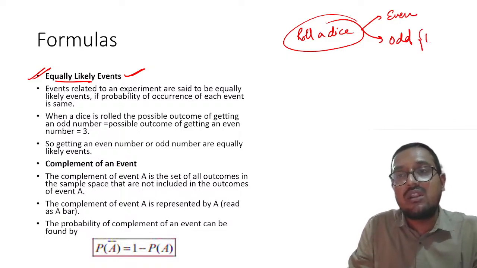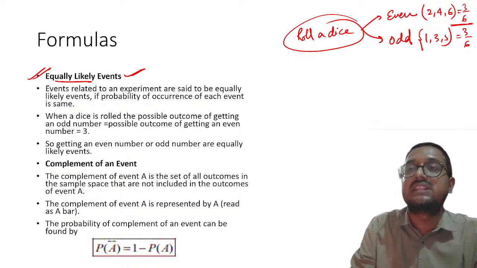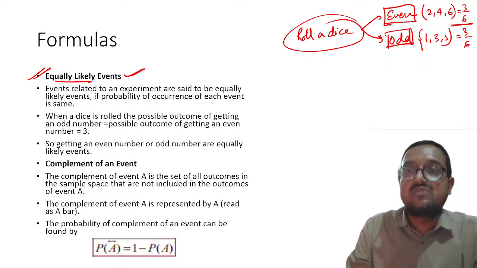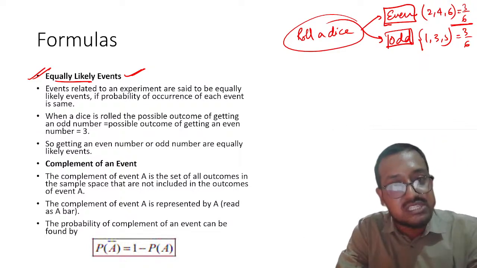So you know that odd numbers are 1, 3, 5 and even numbers are 2, 4, 6. So please remember, this will be nothing but 3 by 6. This will also be 3 by 6. That is, same probability is there. Even has probability of 1 by 2, odd also has probability of 1 by 2. And that is why both are equally likely events. Understood this thing?